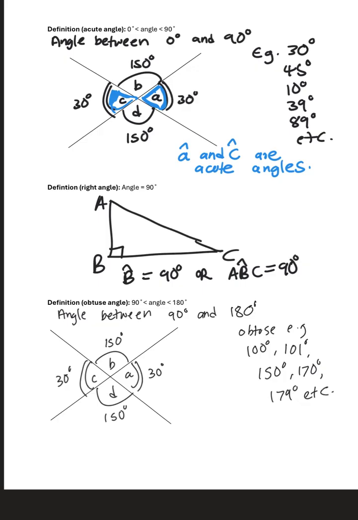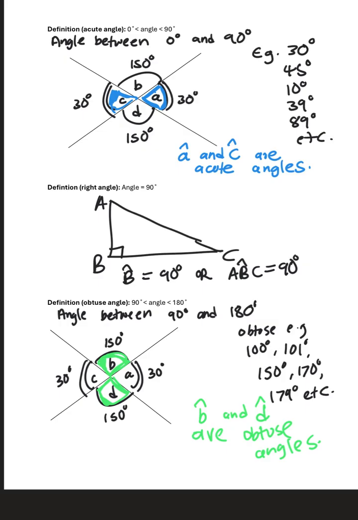So in this case, our obtuse angles will be this angle here and this angle here. So angle B and angle D are obtuse angles. So these are our obtuse angles. Hope it makes sense. And then we go to the next.